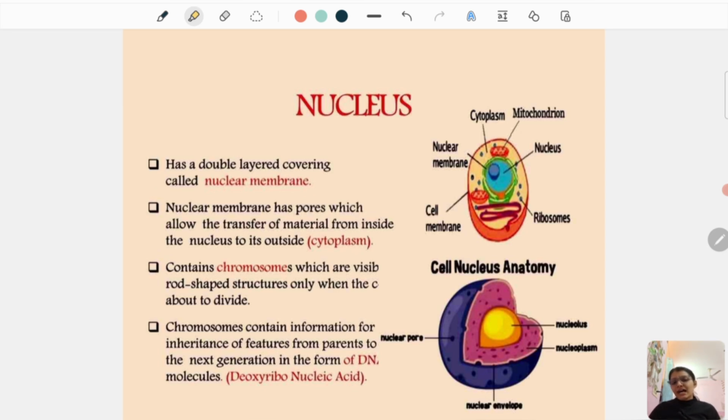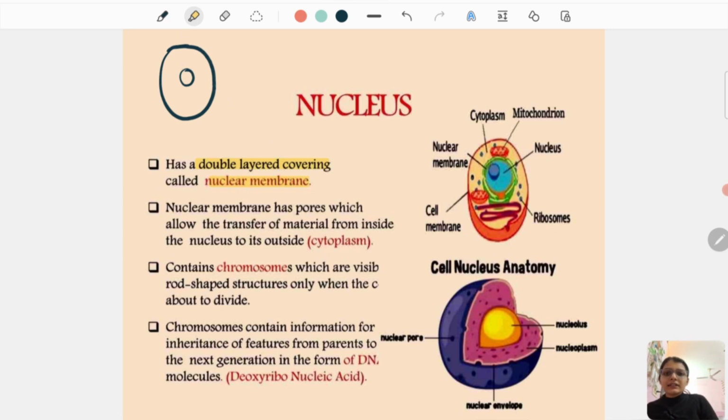Moving ahead, the next in the list is the nucleus. What is a nucleus? If this is a cell, in the center of the cell you will find a nucleus. The nucleus has a double layered covering called the nuclear membrane.